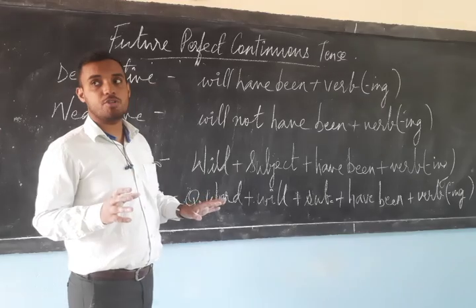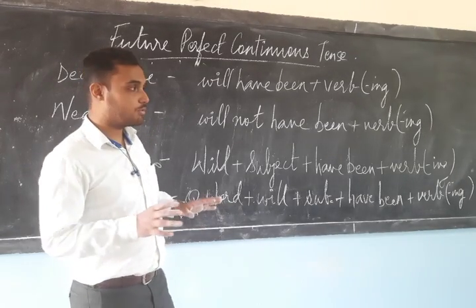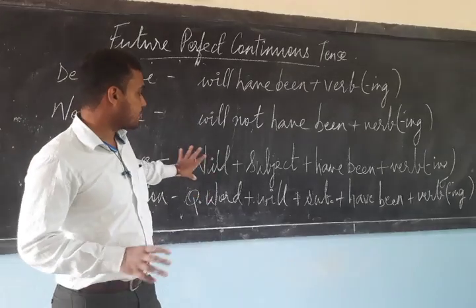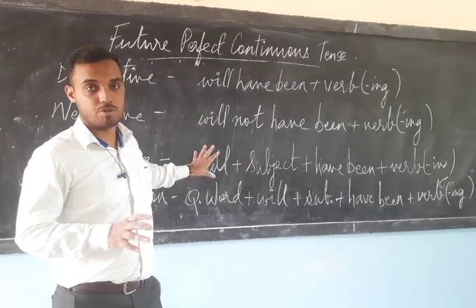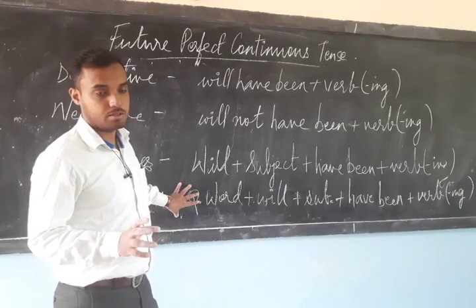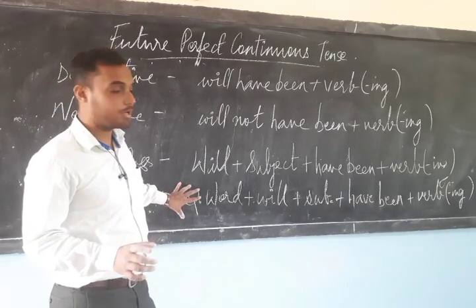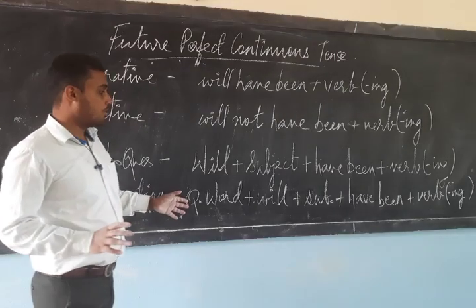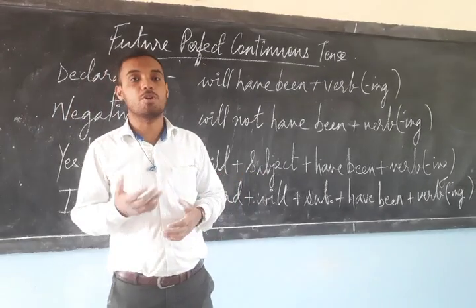Now for information question, you don't have to go very in depth. But in information question, the structure remains the same as yes no question. But what we do, we add the question word at the beginning. When you add the question word at the beginning, it becomes an information question. Okay? When will you have been doing their work?